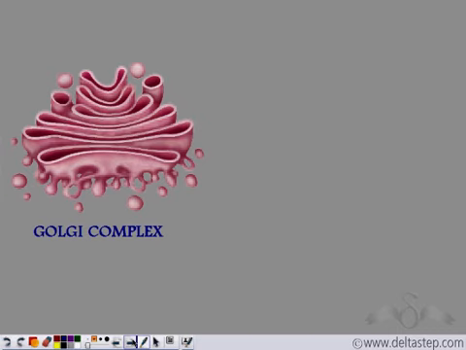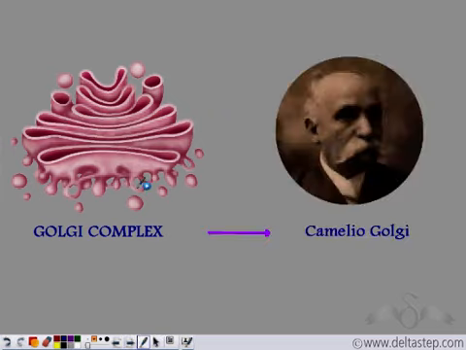Well, this is because Golgi complex has been named after the scientist who first observed it in an animal cell, and his name was Camillo Golgi. Now, Golgi complex is present in both plant and animal cells.